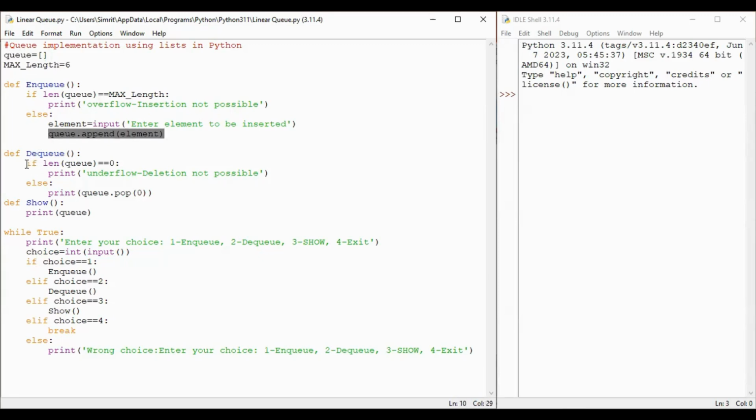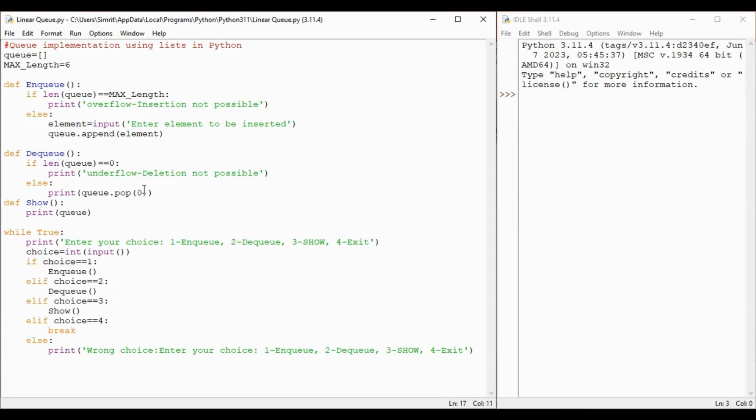For DQ, I am checking if length of the queue is 0, then that means no element, so underflow condition. Otherwise, whatever the element is at the start, I have used pop function to remove the element.